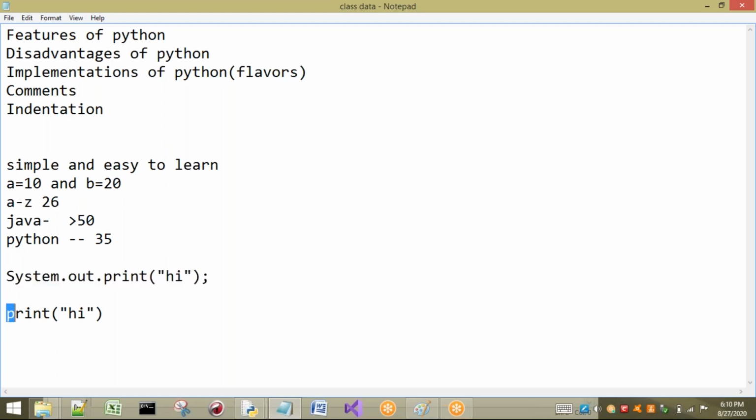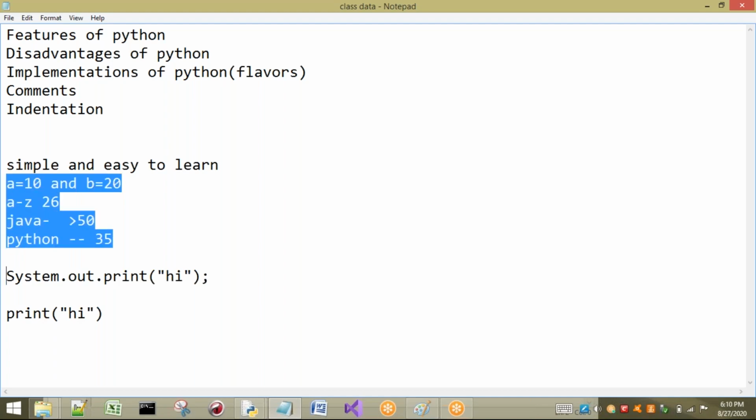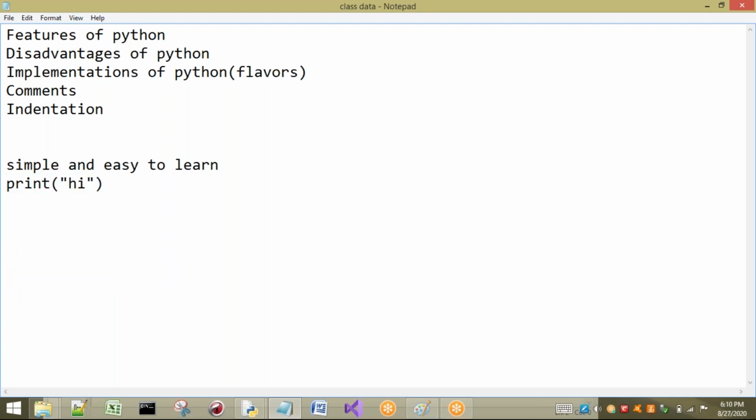But in Python, if I want to tell about the print statement, it will not take even 10 seconds to understand. So print is a function which helps to print something. But it is not the case in Java or in any other programming language. Okay, right. So this is the reason why I am saying Python is simple and easy to learn. Okay, next, this is the first feature of our Python. Now the second one is,